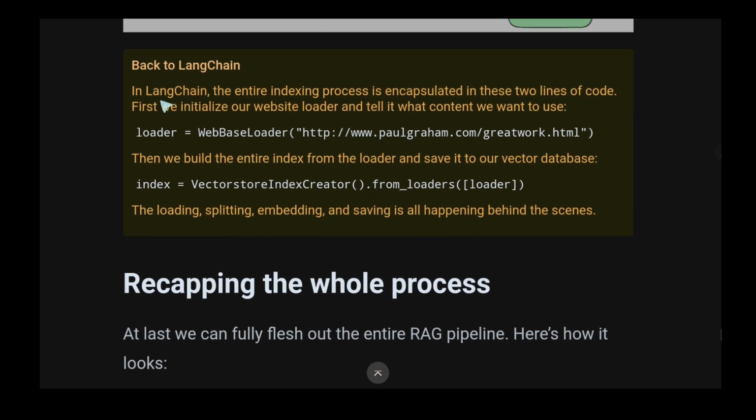Back to LangChain. In LangChain, the entire indexing process is encapsulated in these two lines of code. First, we initialize our website loader and tell it what content we want to use. Loader is web-based loader with the URL. Then we build the entire index from the loader and save it into the vector database. Index, vector, index creator from loaders. The loading, splitting, embedding, and saving is all happening behind the scenes.